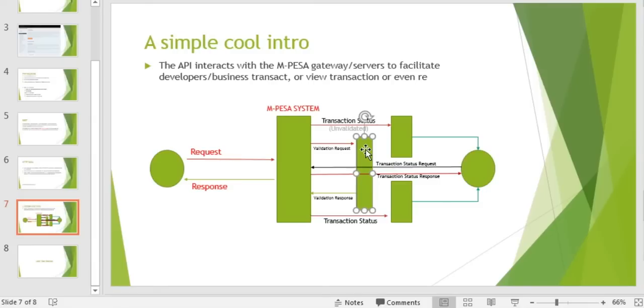So if you validate based on the invoice number, as we shall look at later, and the amount he's paying, and you find that it is not what you're expecting, either it is exceeding or even more below, what you do is validate it and send the response to M-PESA. In other words, you can either accept or reject. I want you to note those two things.